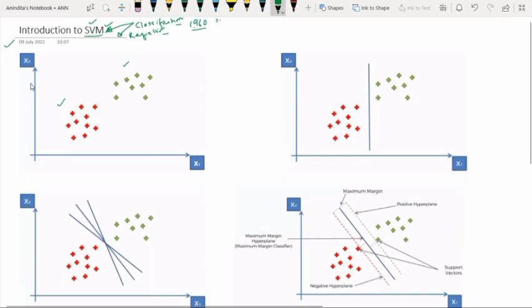So now, what is our objective? Pay attention to this. Since we have 2 sets of points, red and green, and we have to classify them, classifying them means we have to derive a line that is going to separate these 2 sets of points.